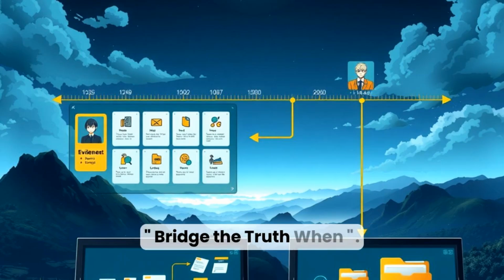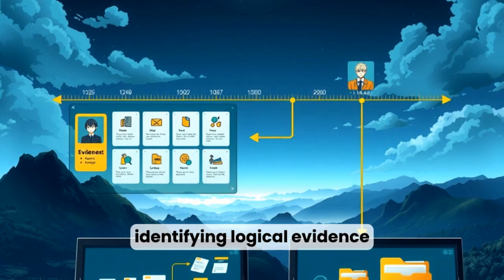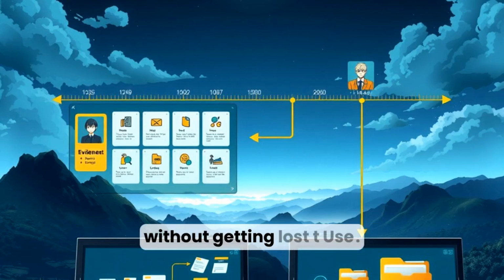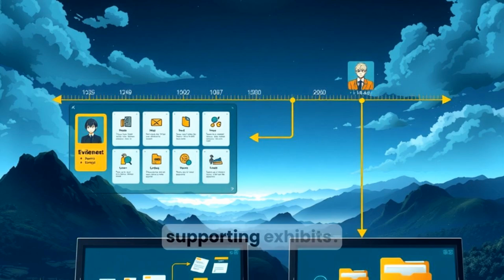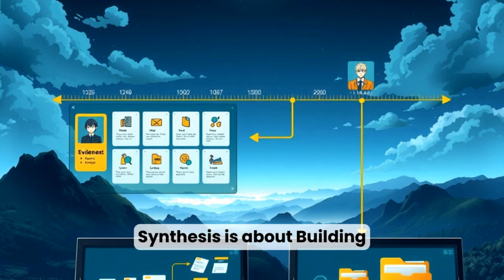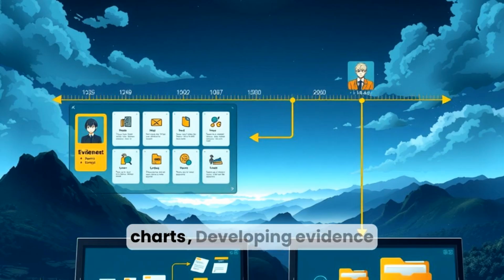Lastly, bridge the truth. When identifying logical evidence chains, your goal is to ensure that a third-party reviewer can walk your reasoning path without getting lost. Use factual snippets to link the truth of your conclusion directly to the truth of your supporting exhibits. In conclusion, evidence synthesis is about building timelines, creating link charts, developing evidence matrices, and identifying logical evidence chains.